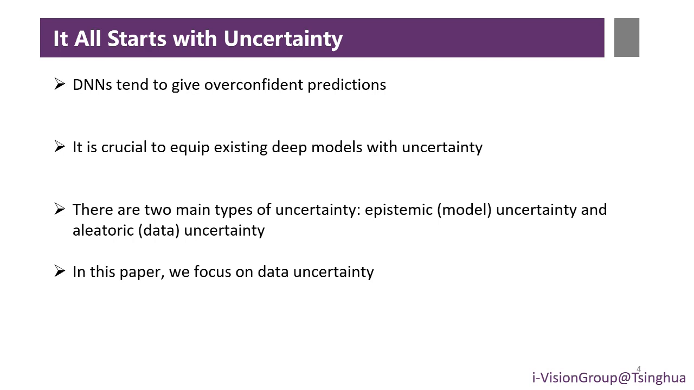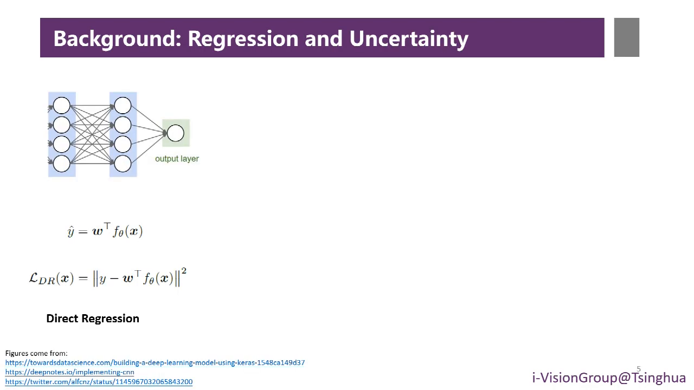There are two main types of uncertainty: model uncertainty and data uncertainty. In this paper, we focus on data uncertainty. More specifically, we focus on modeling data uncertainty for regression problems. We first present the formulations of three popular regression methods. The direct regression method employs learnable parameters to project the point embedding into a scalar value. The model is trained with L1 or L2 loss.